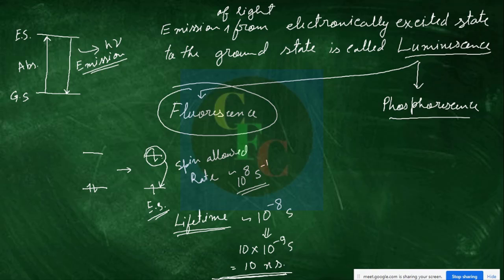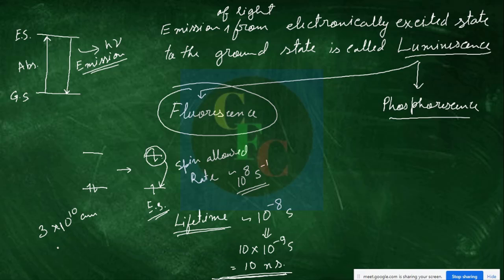This is not for every molecule or every study, but it is a general typical lifetime of 10 nanoseconds. Now 10 nanoseconds may seem a very small time. The speed of light is 3 into 10 to the power 10 centimeter per second.